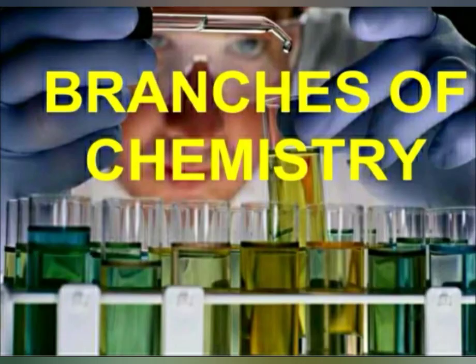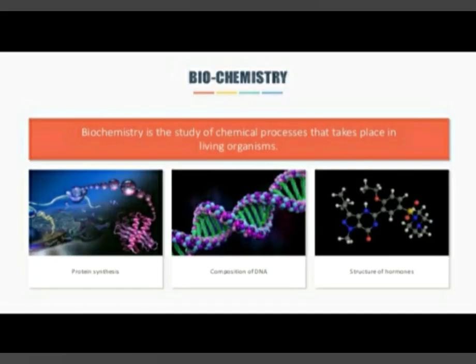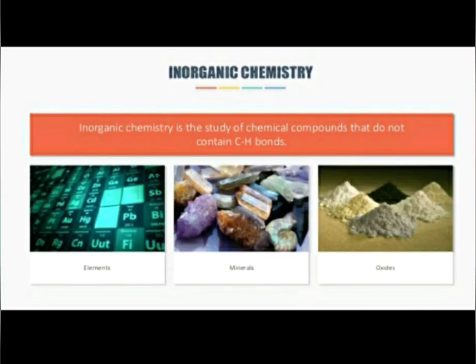Branches of chemistry. Biochemistry is a study of chemical processes that take place in living organisms, for example, protein synthesis, composition of DNA, and hormones. Inorganic chemistry is the study of elements and compounds that are found in non-living material. They do not contain carbon and hydrogen bonds. For example, as you can see here, elements, minerals, and oxides.